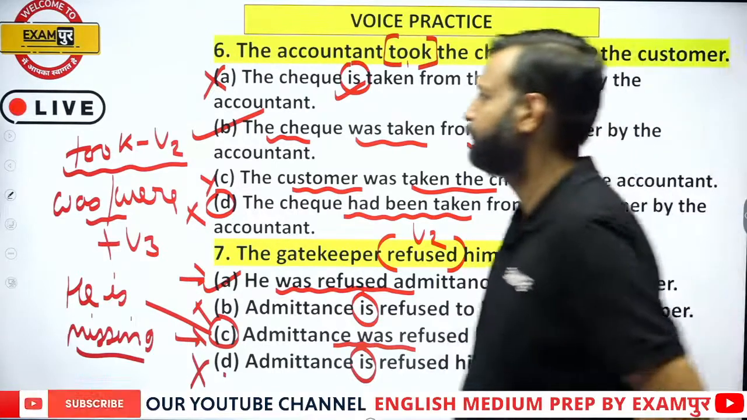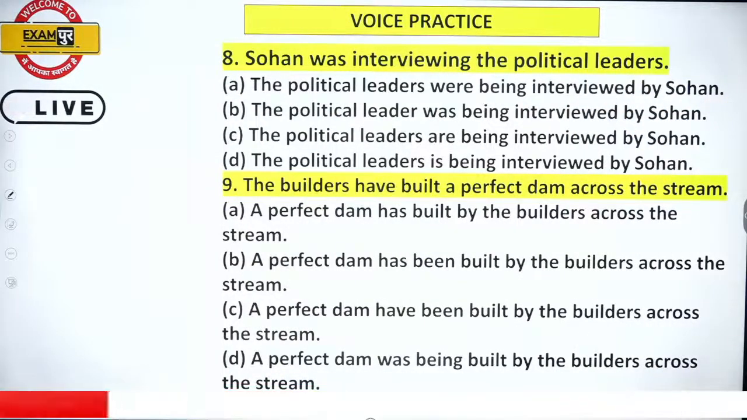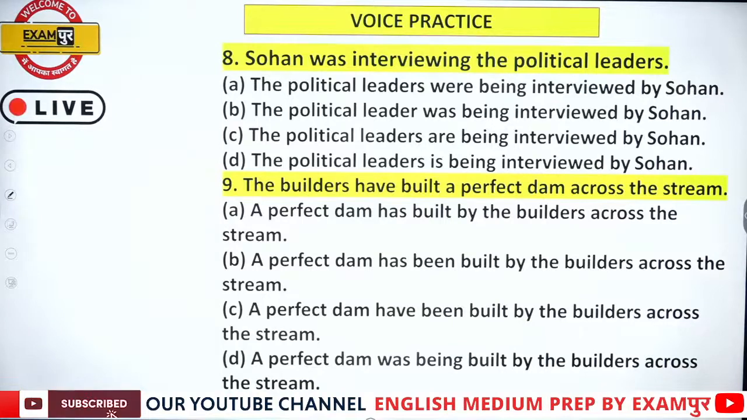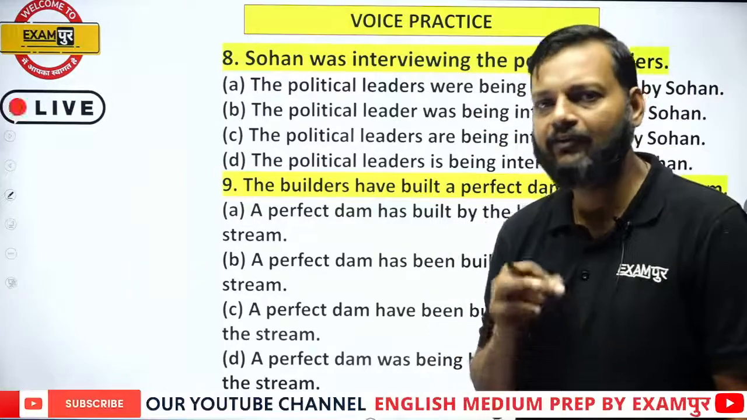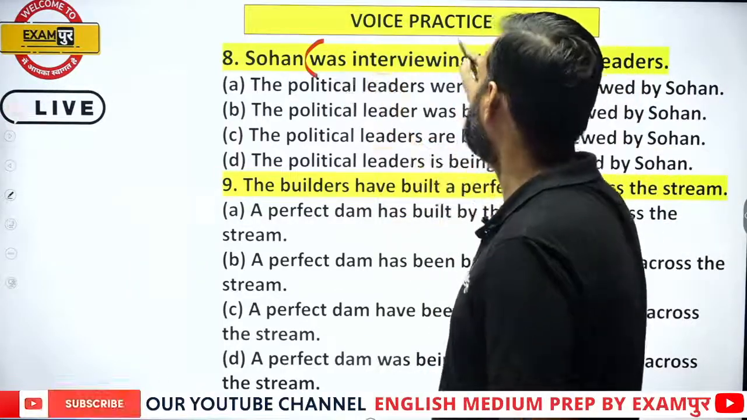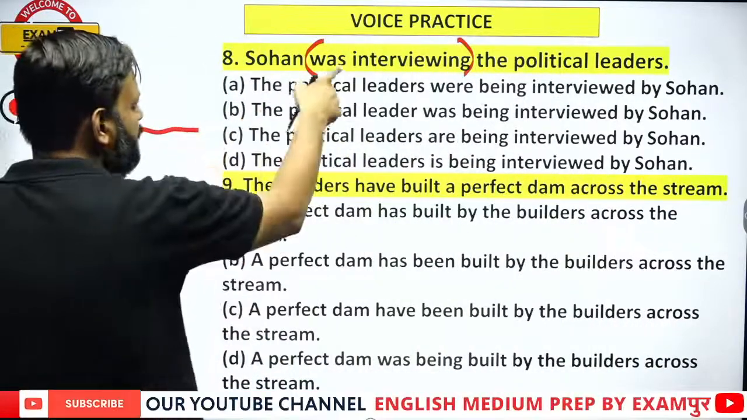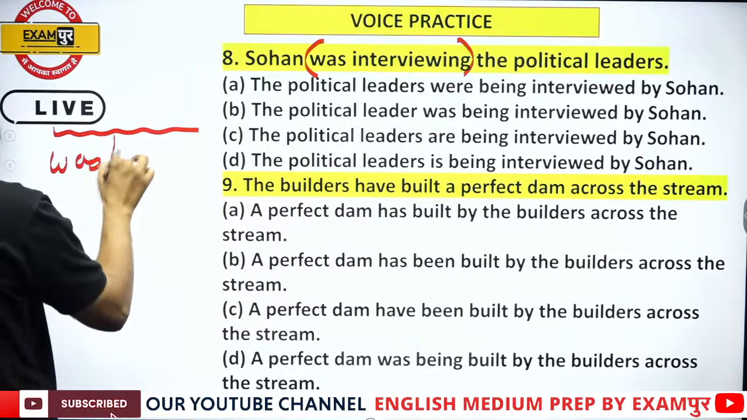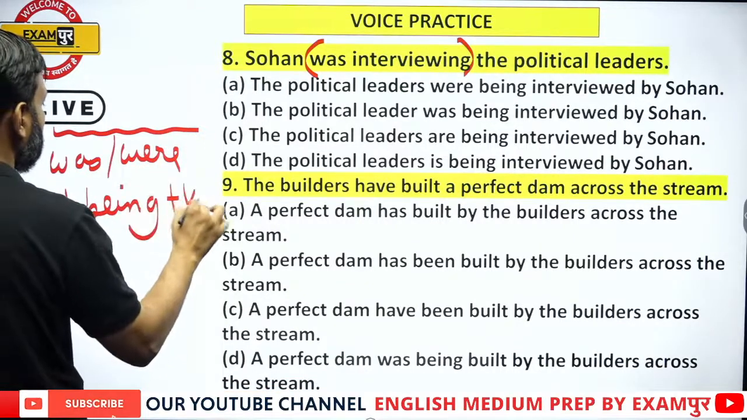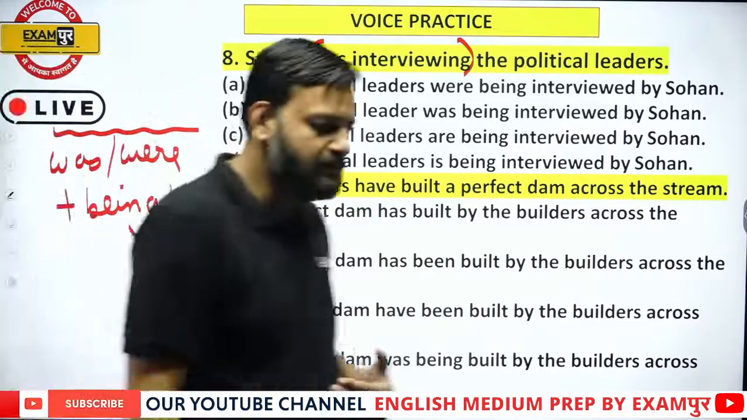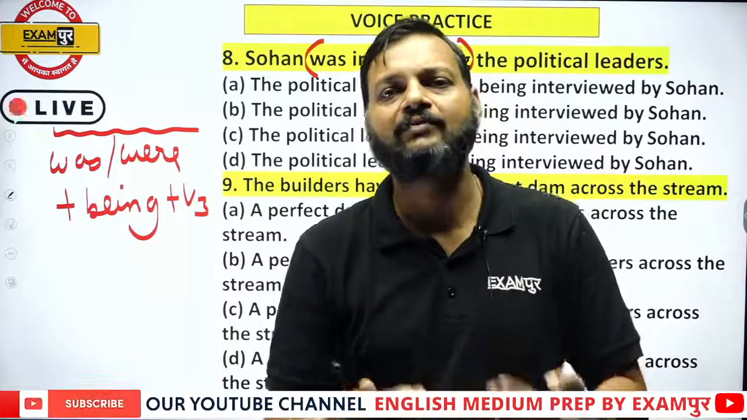Now the next one. Question number 8 and 9. The political leaders were being interviewed by Sohan. Sohan was interviewing. See, the first key element that you can check is the tense. Here we have past continuous. That means its passive needs, okay, past continuous, change into was, were, being plus third form.